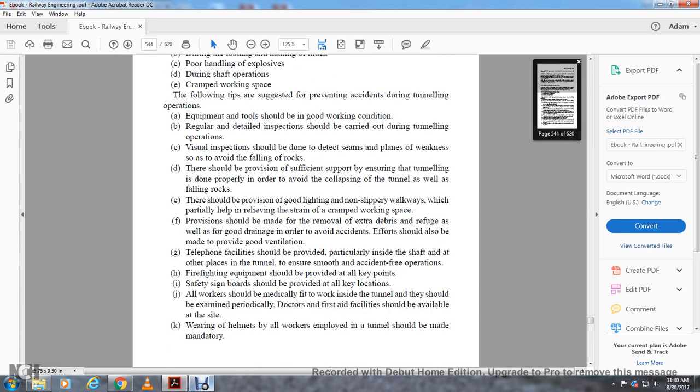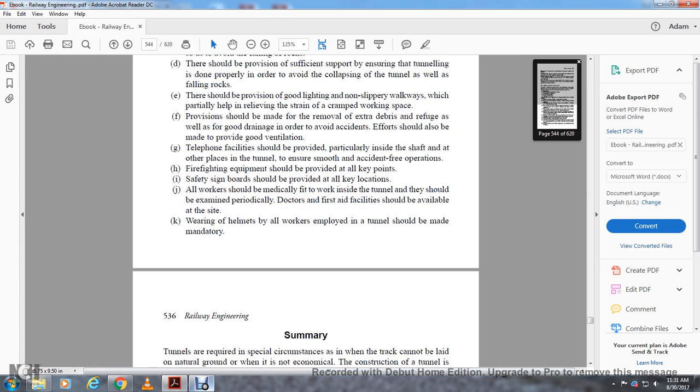Telephone facilities should be provided, particularly inside the shaft and at other places in the tunnel, to ensure smooth and accident-free operation. Firefighting equipment should be provided at all key points. Safety signboards should be provided at all key locations. All workers should be medically fit to work inside the tunnel, and they should be examined periodically. Doctors or medical facilities should be available on site. Wearing of helmets by all workers employed in the tunnel should be made mandatory.